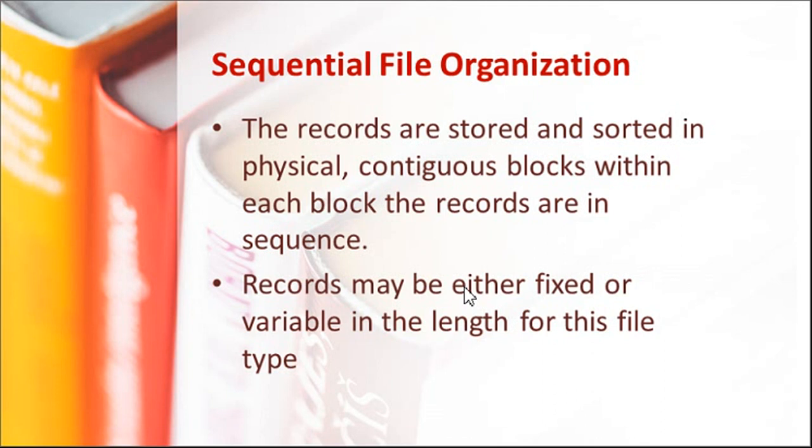First we'll see what sequential file organization is. The records are stored and sorted in physically contiguous blocks. Within each block the records are in sequence. The records may be either fixed or variable length. So a sequential file can contain fixed length records as well as variable length records. That is the main point about sequential files.